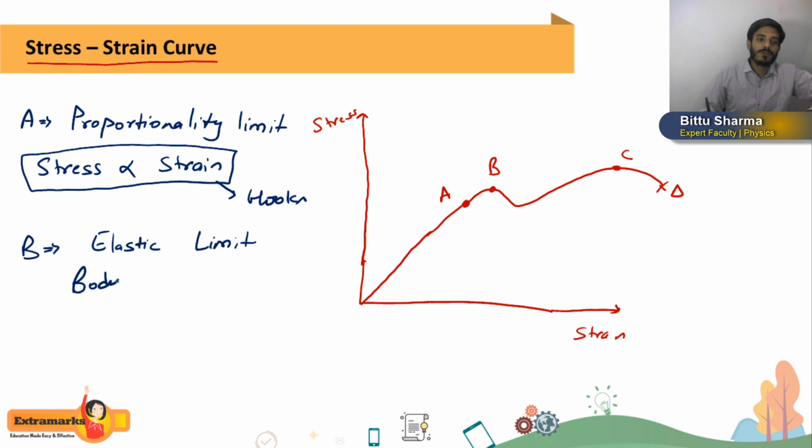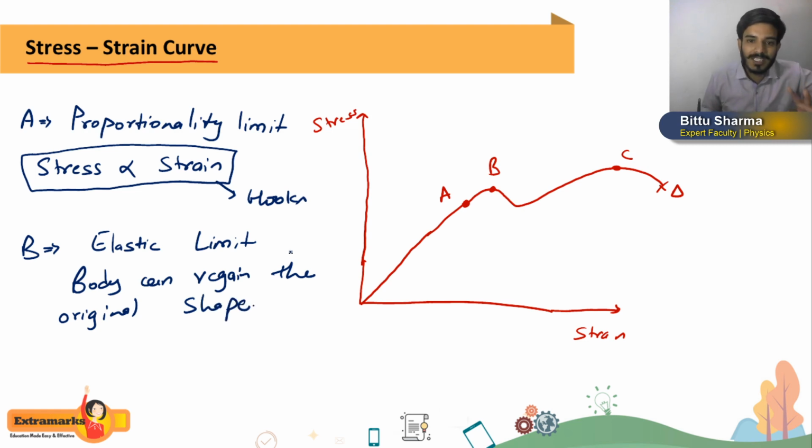So the body can regain the original shape. So this is point B. And up to point B, students, this complete region is called the elastic region.